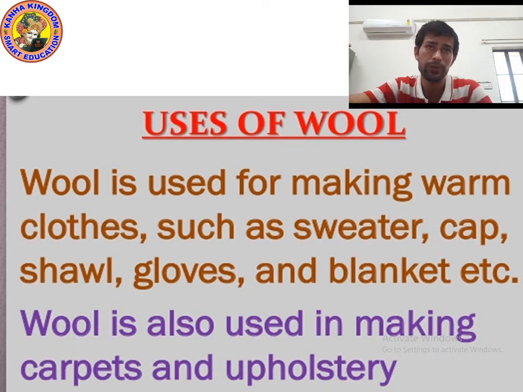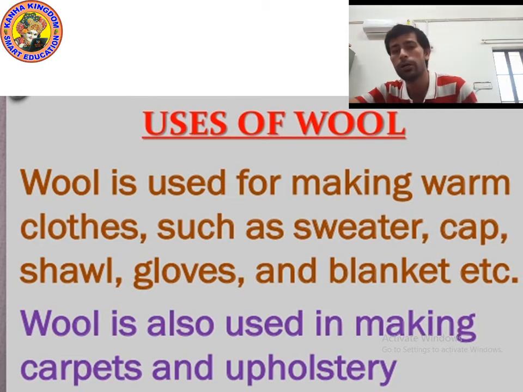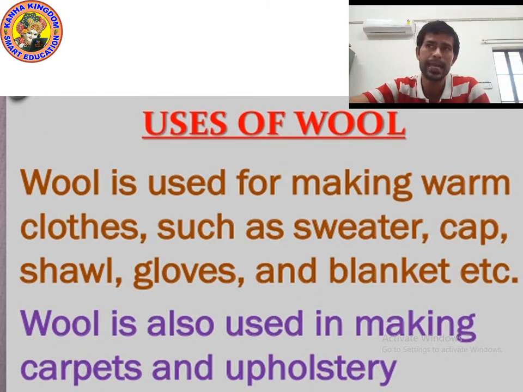And we use the fleece of sheep, goat, camel and rabbit. These animals have a thick coat of hair on their body which traps the air, and air is a poor conductor of heat. This thick layer protects their body and keeps it warm.